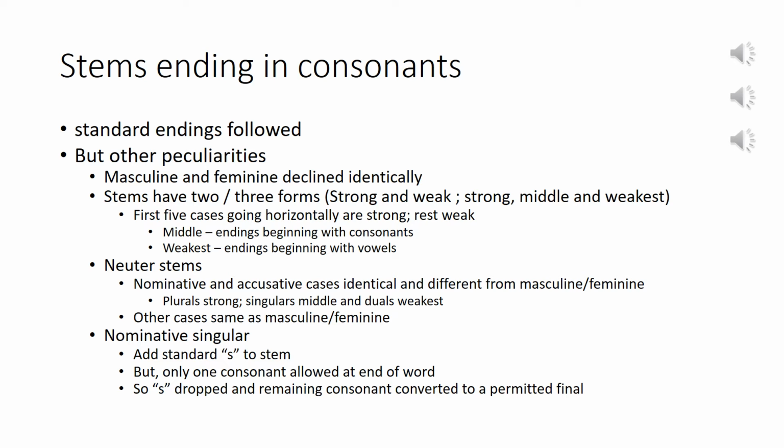Many stems, however, form a special feminine derivative ending in E, normally adding this E to the weak form of the masculine. In this case, it is declined like the E ending feminines. One interesting thing to note here is that the masculine and feminine nominative singular adds a standard s to the stem. But by the rules of word formation, only one consonant is allowed after a final vowel, and this should be one of the permitted finals. Therefore, normally the added s is dropped and the remaining consonant is converted to one of the permitted finals.